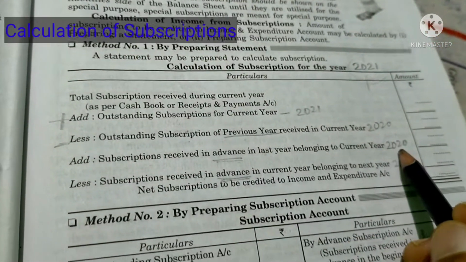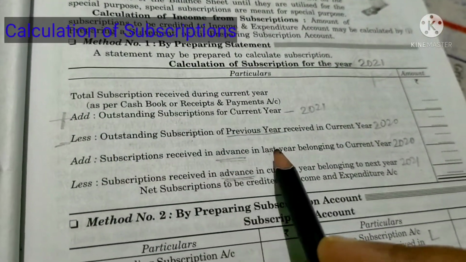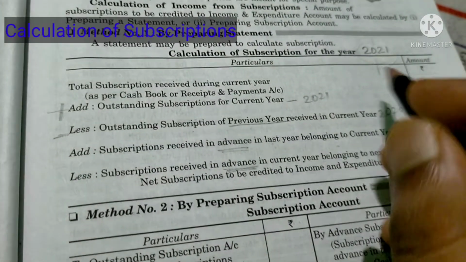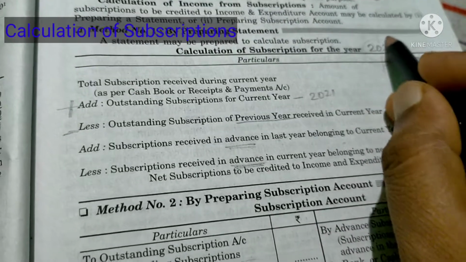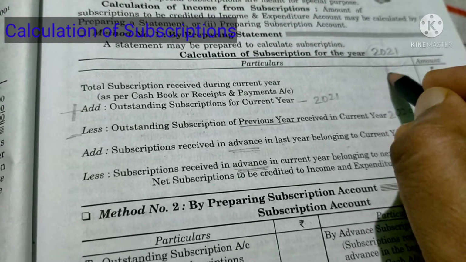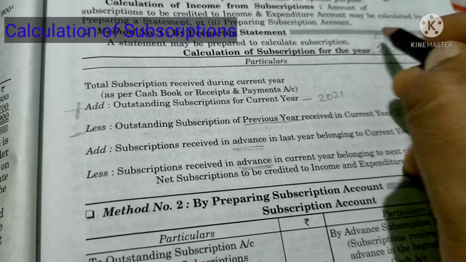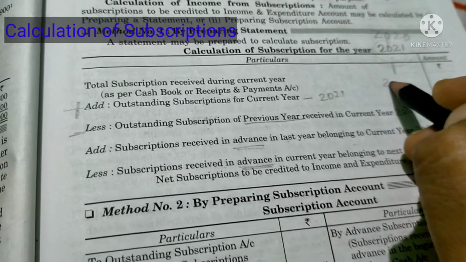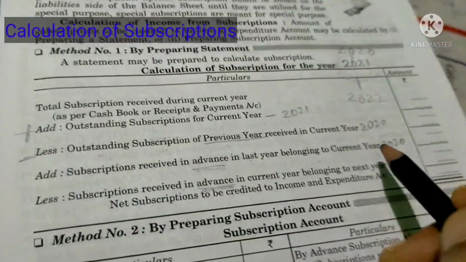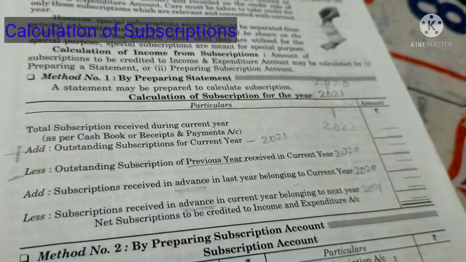This is a very important thing. Suppose 2021 is our current year, the previous year is 2020 and the next year is 2022. Advance is always given in an earlier date.